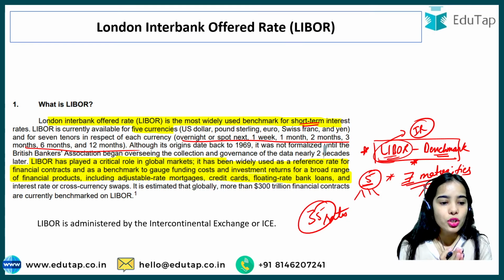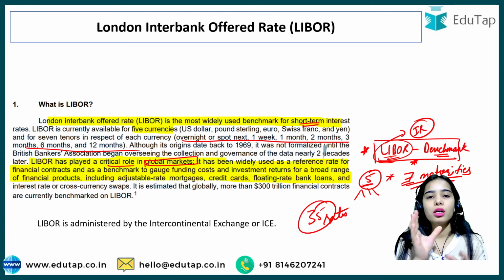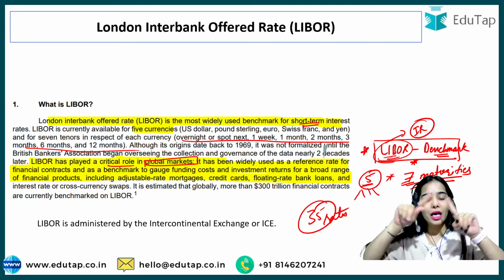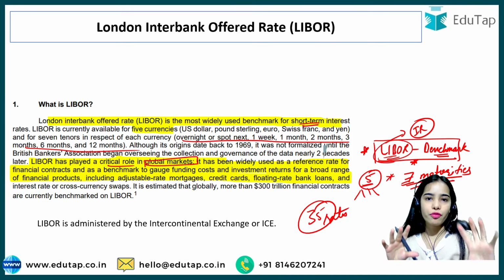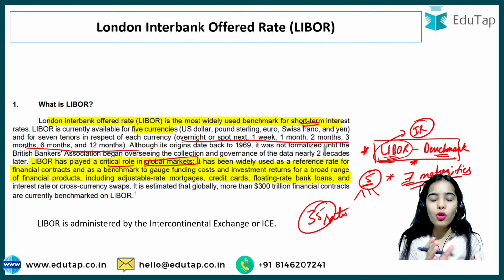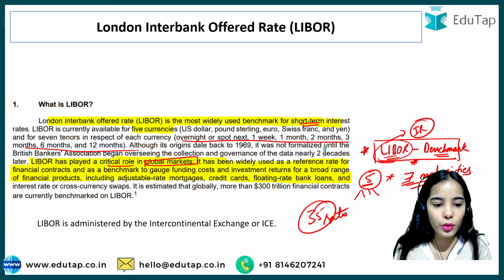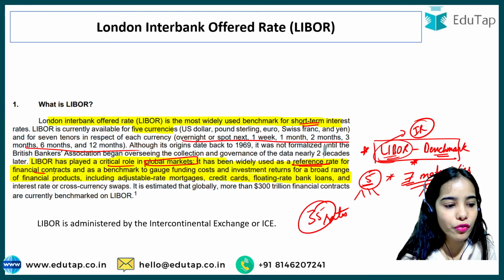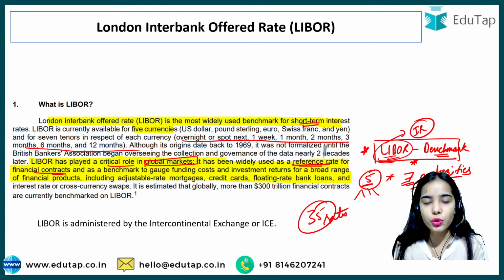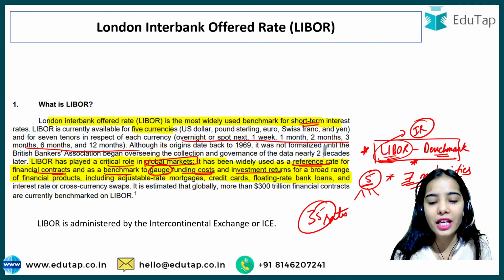Libor has played a critical role in the global markets because it has been working as the reference rate, the benchmark rate around the globe for banks and financial institutions. They were using Libor as the reference rate to decide the interest rate or the coupon rate. It was the reference rate for financial contracts like derivatives, forwards, futures, swaps, options, and a benchmark to gauge funding cost and investment returns.